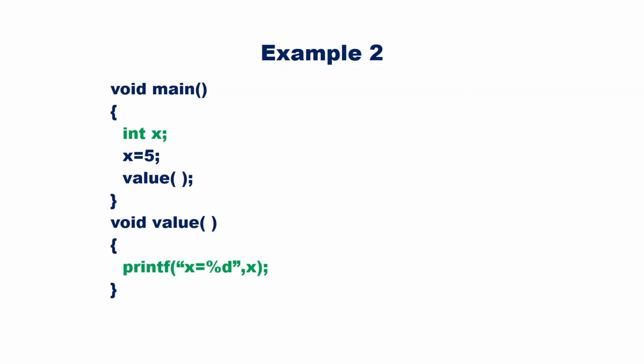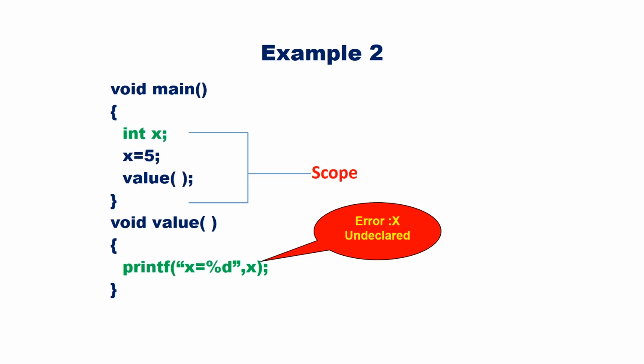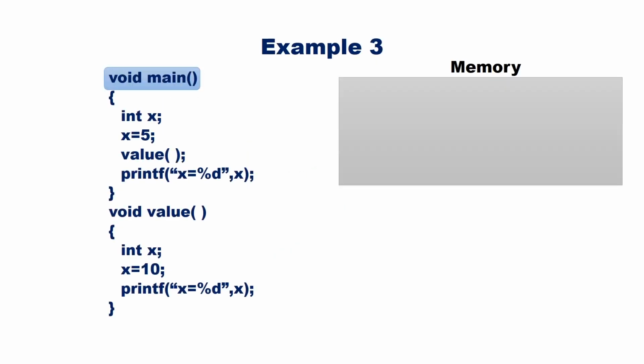Consider another example. Here X is an automatic variable declared inside function main. We are trying to print the value of X inside function value. We will get an error, X undeclared. This is because since X is an automatic variable, X is accessible only inside function main. That means the scope of X is from its declaration till the end of the function in which it is declared.